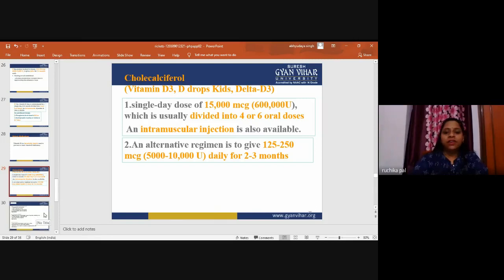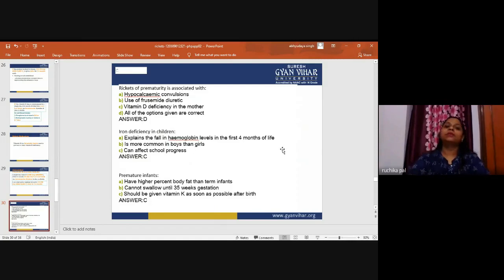So now we have discussed a few things about rickets. Now these are the multiple choice questions. We know that when we study any topic, we have to discuss multiple choice questions or other related questions, to know how much we have learned about the topic.